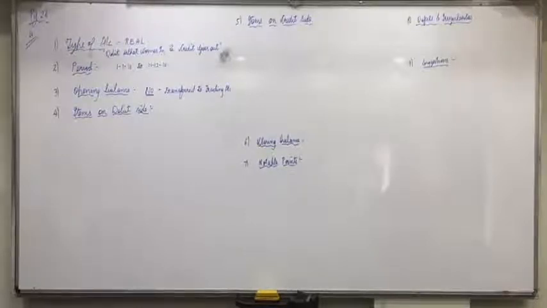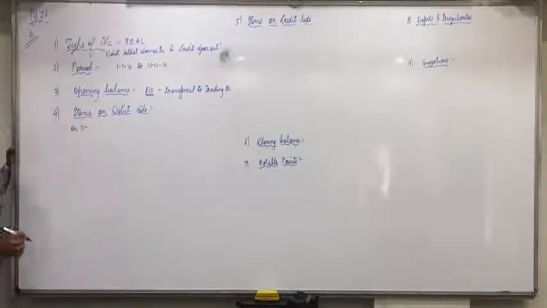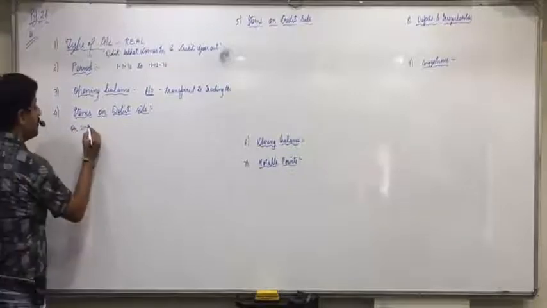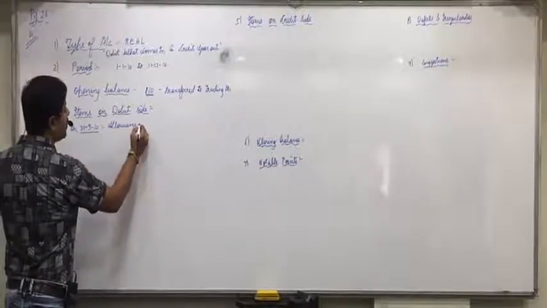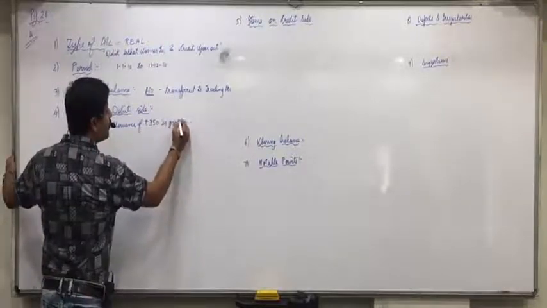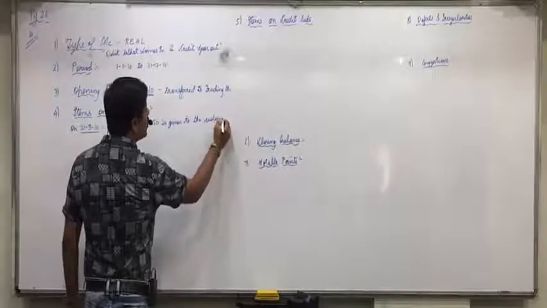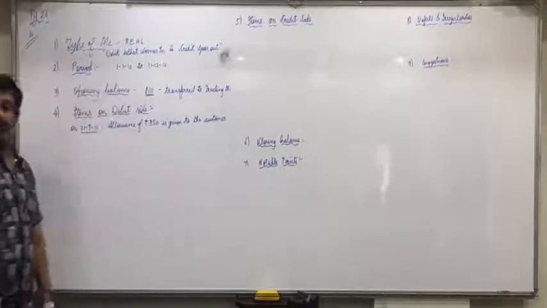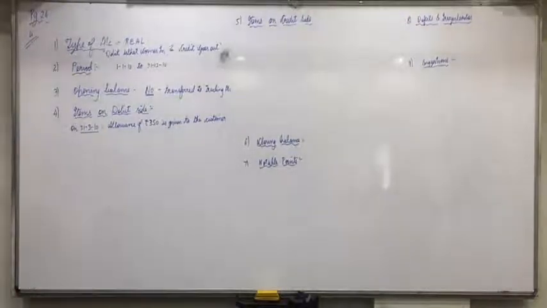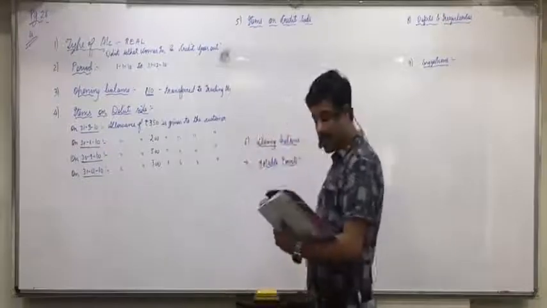Now, the items on the debit side. Following items appear on the debit side on 31/3/2010: allowance of rupees 350 is given to the customer. I told you that for the price difference we have reversed the amount, so we call it allowance given to the customer. Copy down the same for the next 3 also. Same thing is there: 200, 500, 300. Completed?